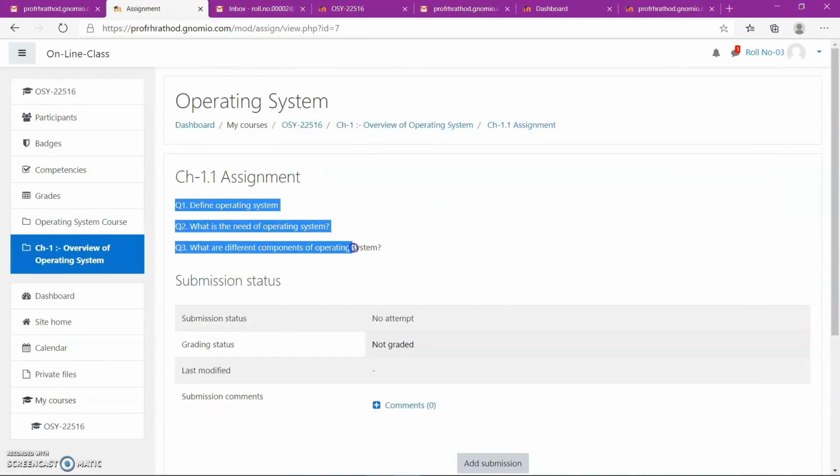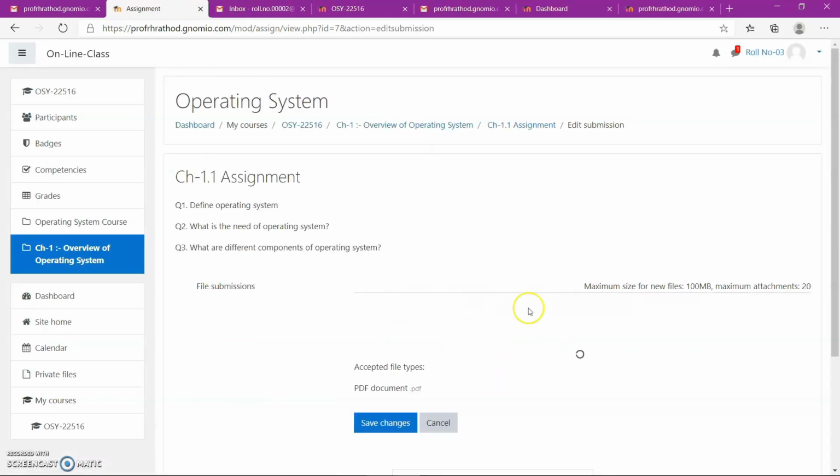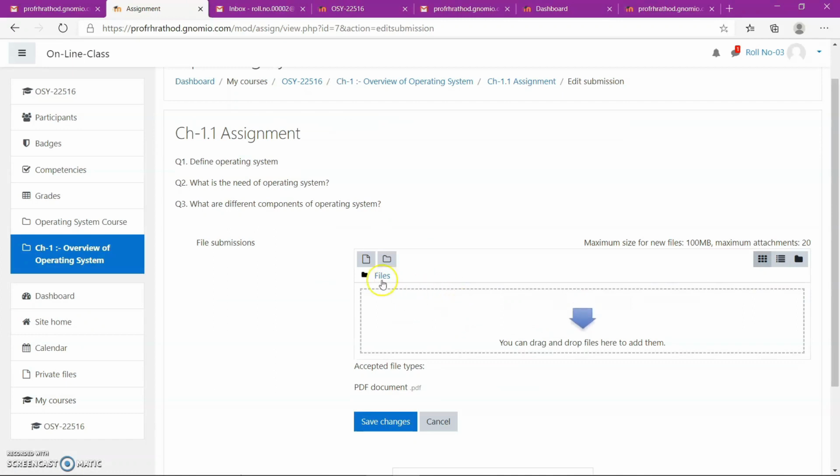So 3 questions are there. These 3 questions, and then add submission. Now after writing the answer on paper, the student can take a snapshot of that paper and attach it over here and make some changes, save changes.